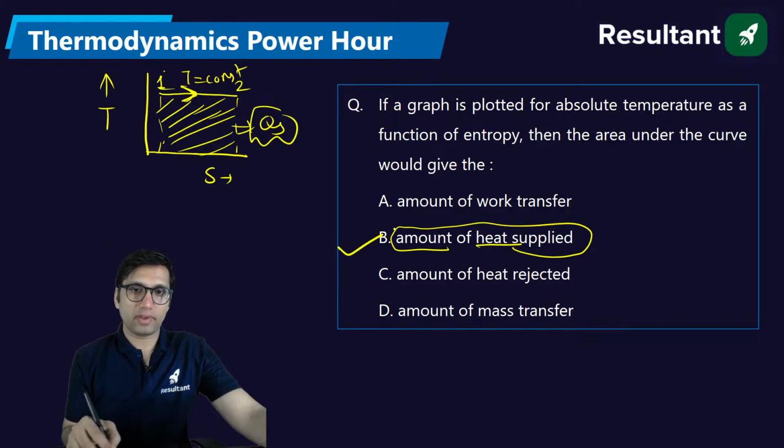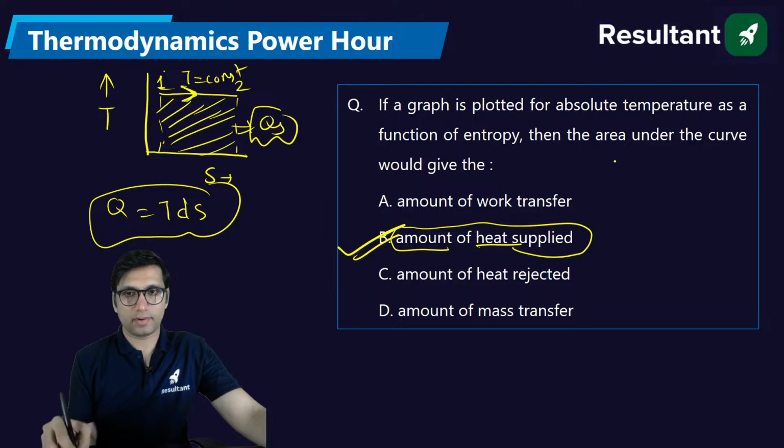You know that Q is equal to TdS for a reversible process. So the area under the curve gives you heat supplied, not the work, not the mass.